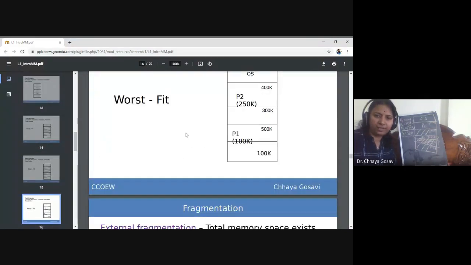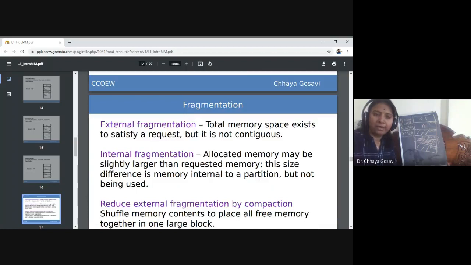So this is worst fit. P1 is allocated to 500K and P2 is allocated to 250K. Fragmentation: external fragmentation is when total memory space exists to satisfy a request, but it is not contiguous. Here,